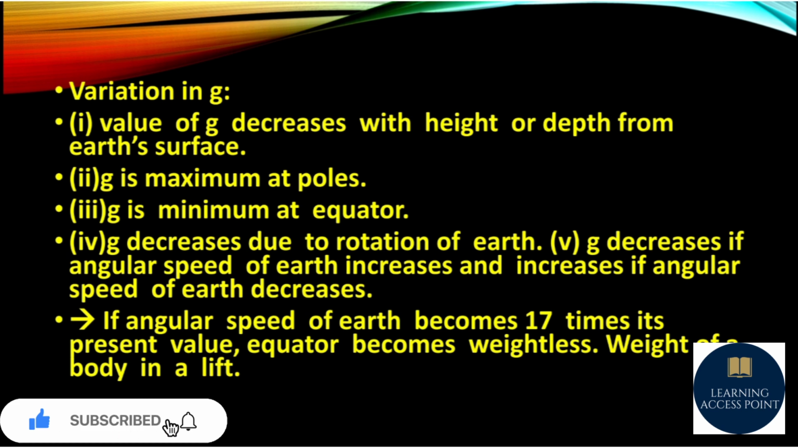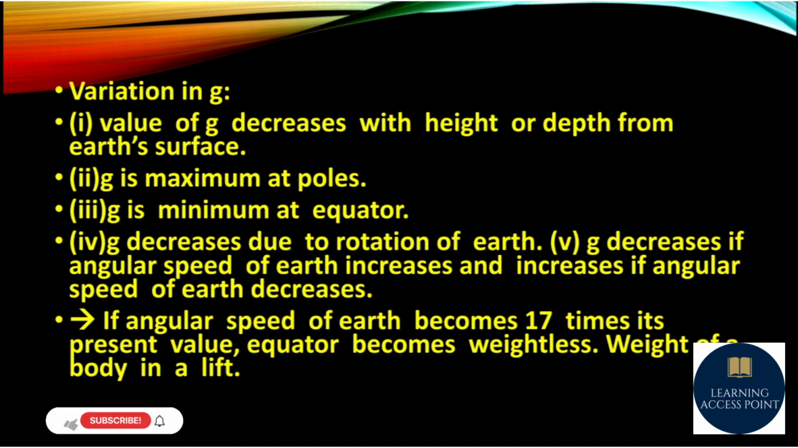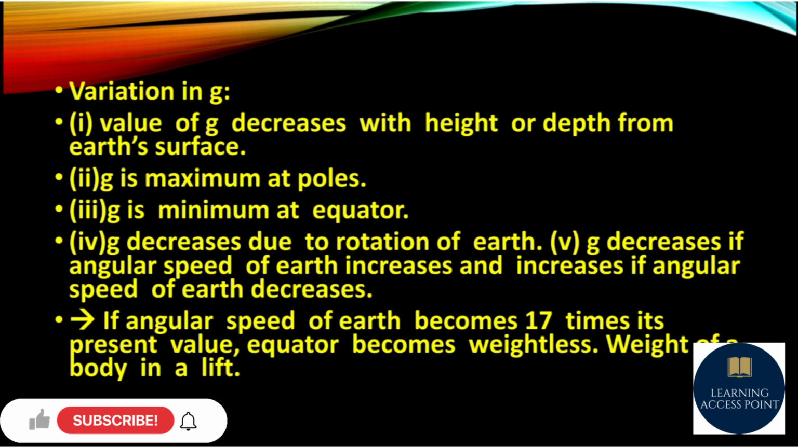G decreases if angular speed of Earth increases and increases if angular speed of Earth decreases. So we can say that gravity is inversely proportional to the angular speed of Earth. If angular speed of Earth becomes 17 times its present value, equator becomes weightless.